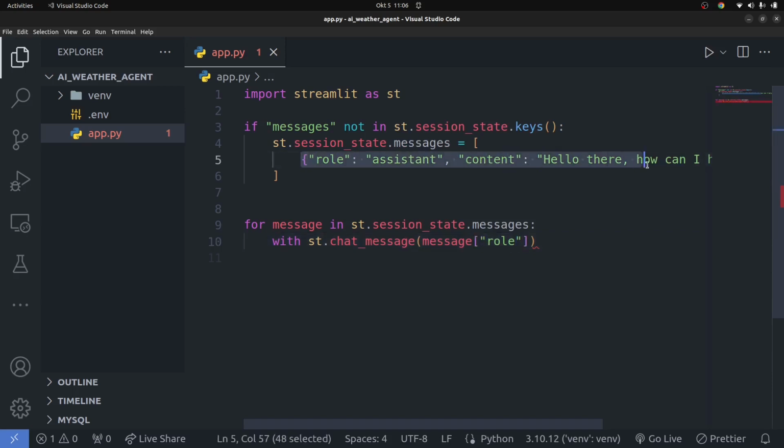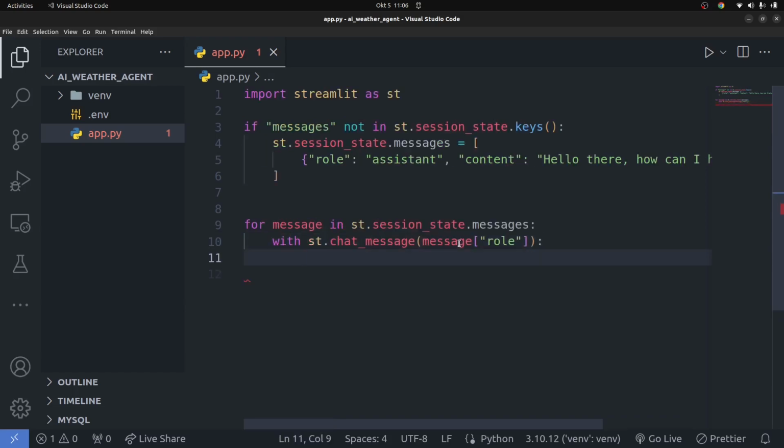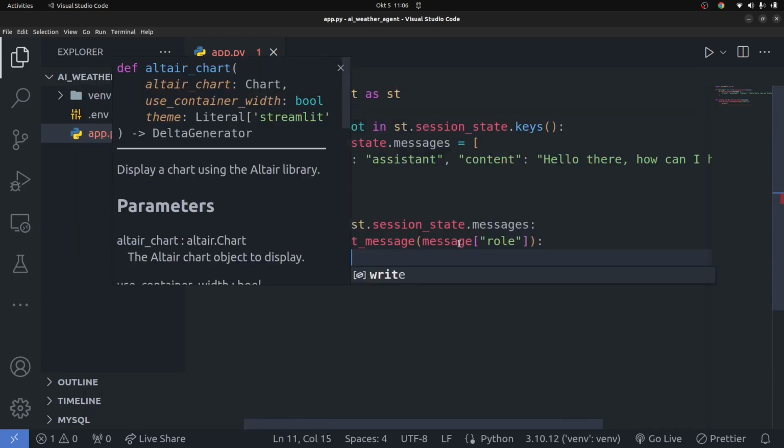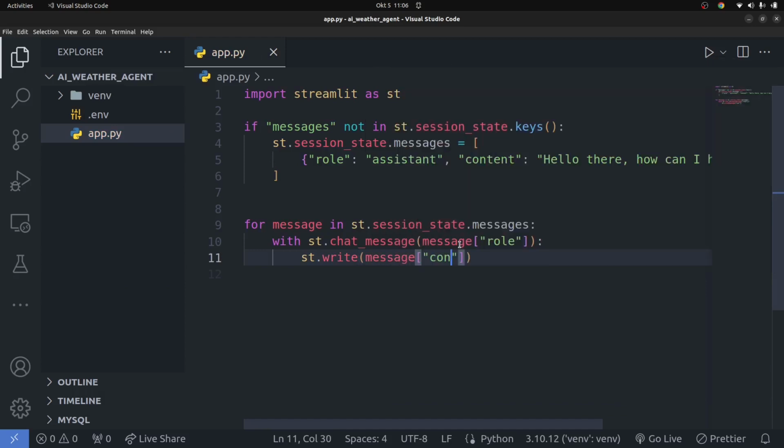For each iteration of this outer loop, you're going to get a message, basically a dictionary like this. Now we're getting the role part of it, and once you have the role part of it, you're going to say st.write. You're going to write the message's content, so you're going to go ahead and write the content of that message. That's basically it. So that's what we need to do.